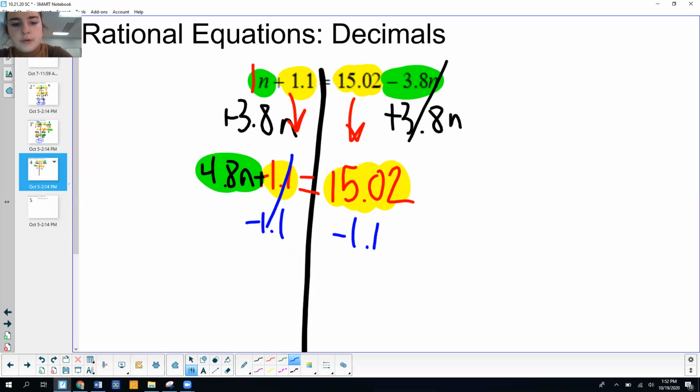So I'm going to rewrite 4.8n equals, and then 15.02 minus 1.1 in our calculator. That's going to give us 13.92.